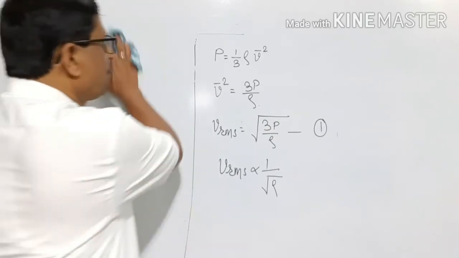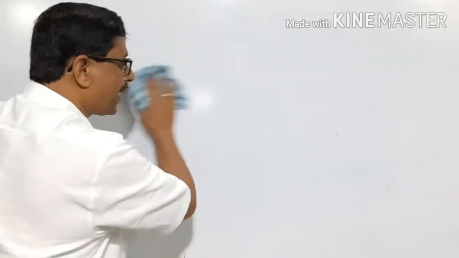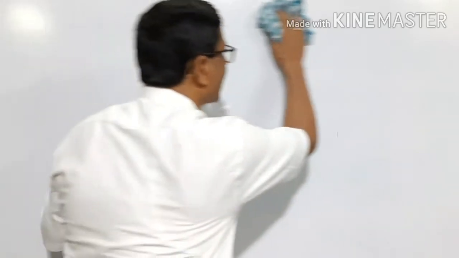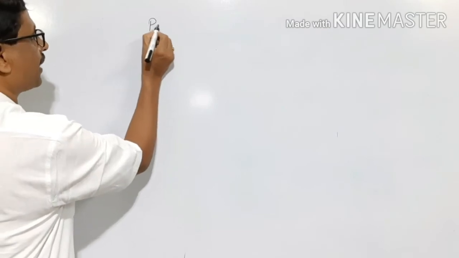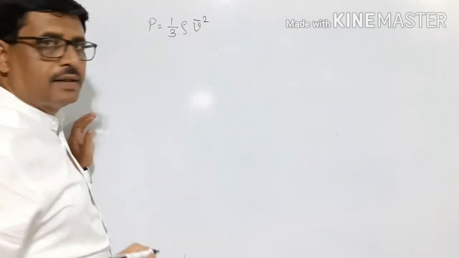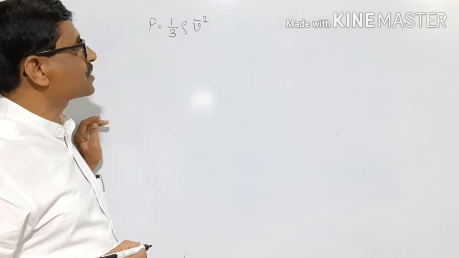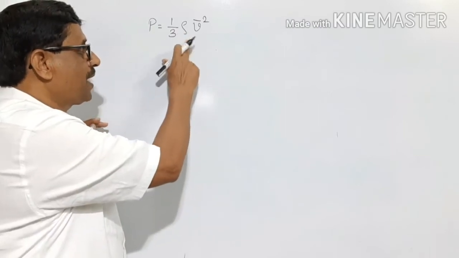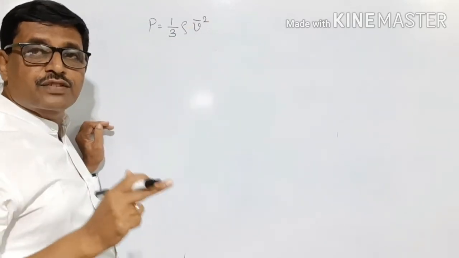Now, thereafter, we will see how this root mean square velocity depends on the absolute temperature. For that, again we will start with the pressure exerted by the ideal gas on the walls of the container, P is equal to 1 upon 3 rho V bar square, where rho is the density of the gas and V bar square is a mean square velocity.